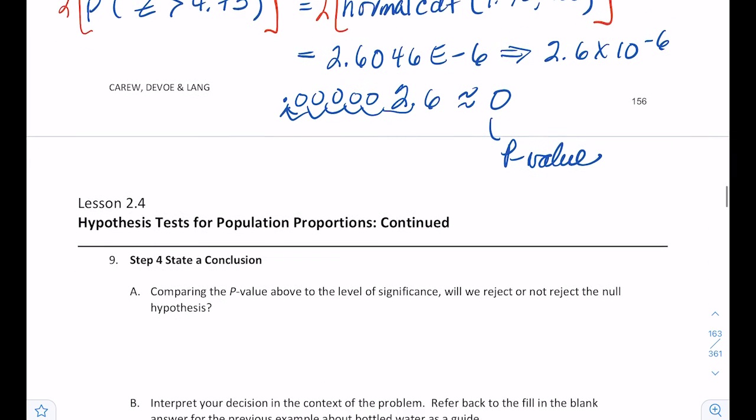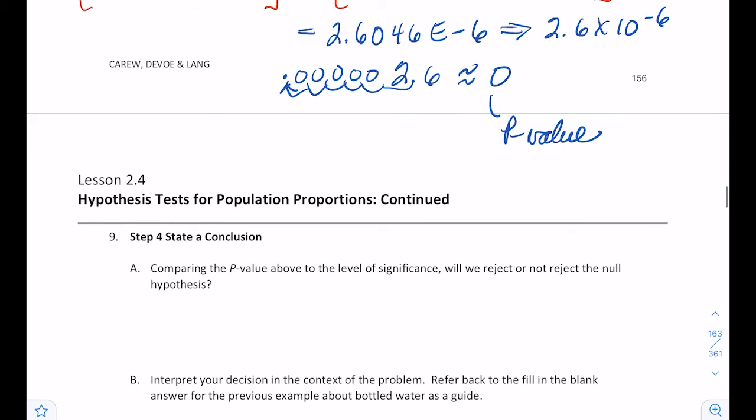So if I assume the null was true, there's a 0% chance that you would find a sample statistic of 75% of the population who think that the gun laws are strict. If that's the case, we're basically just going to throw the null away. It's not very likely to be true, so we're going to end up rejecting it.